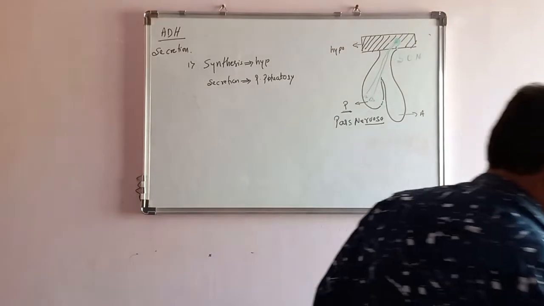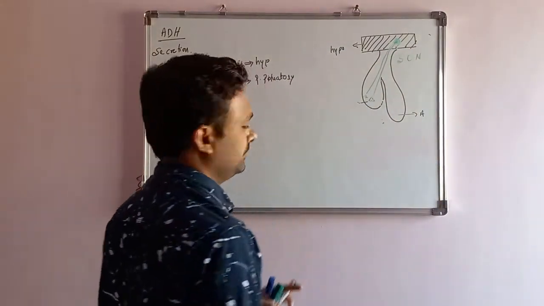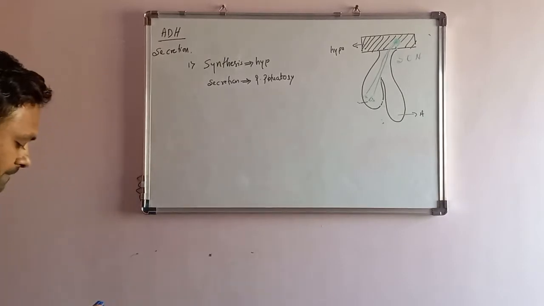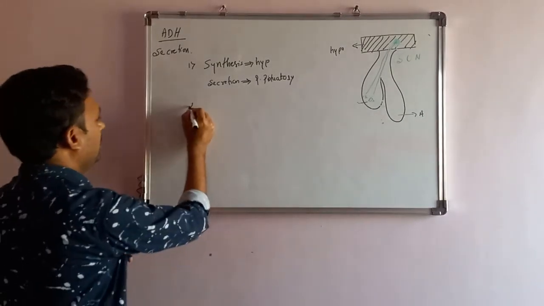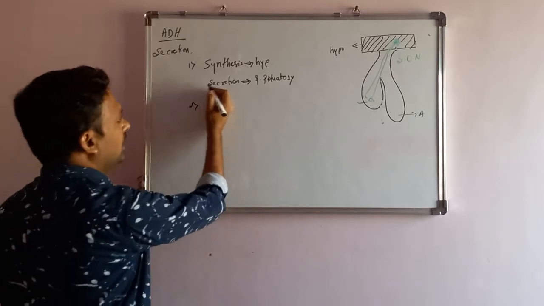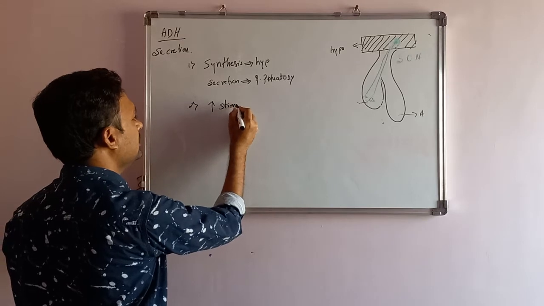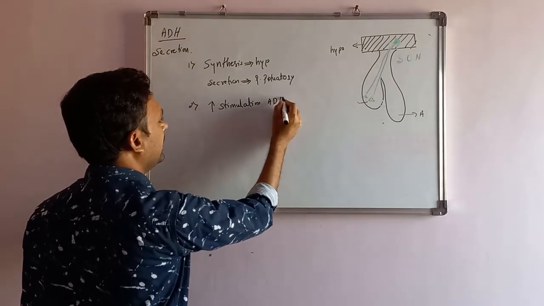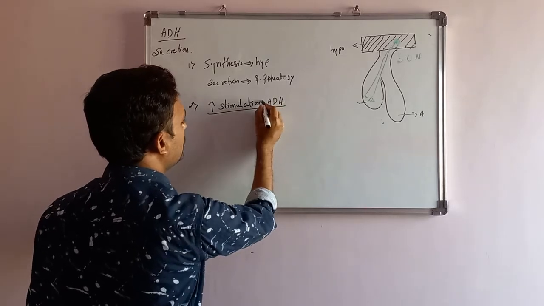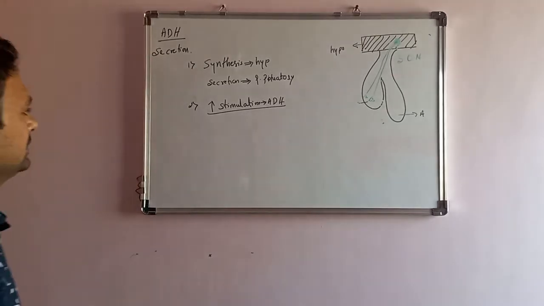So this is regarding secretion, and we will discuss some important aspects here. Second point: what are the factors that increase the stimulation for ADH secretion?